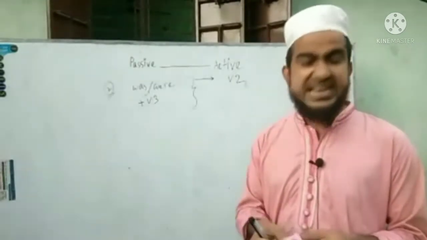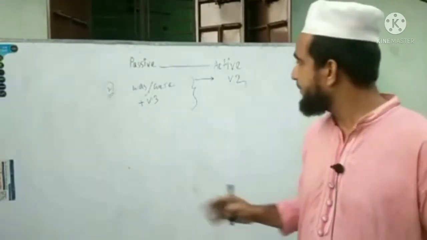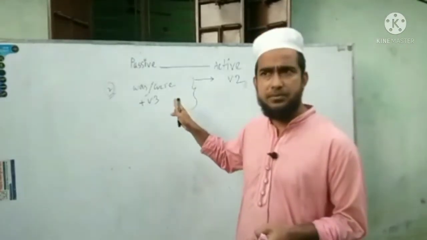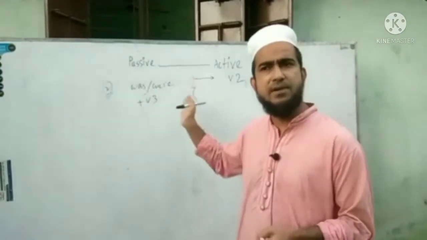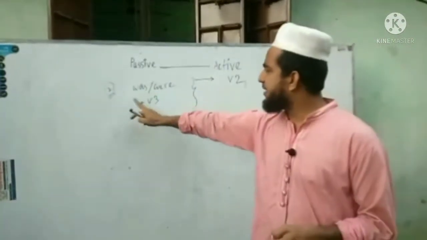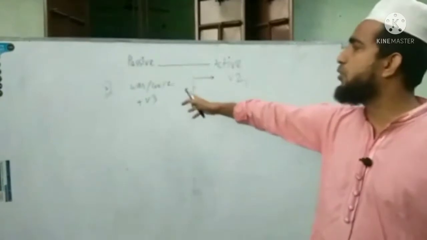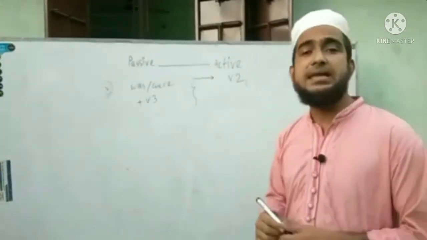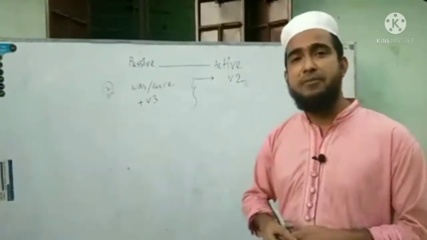These are the rules in general. Then we will work only on verb and auxiliary verb. If we get any past participle form of verb with was and were, then we will make it simply past form of verb.